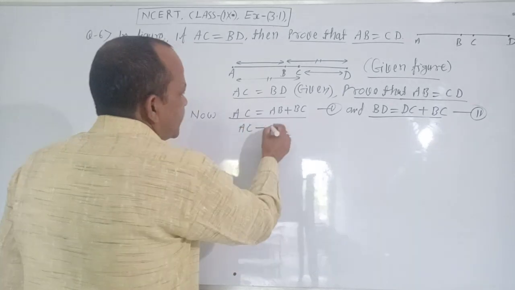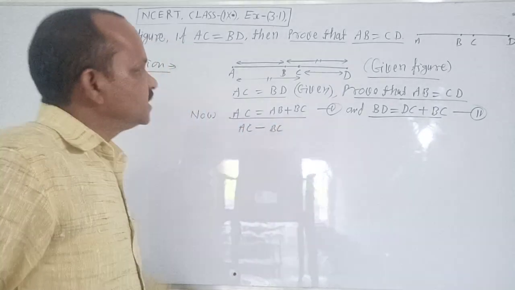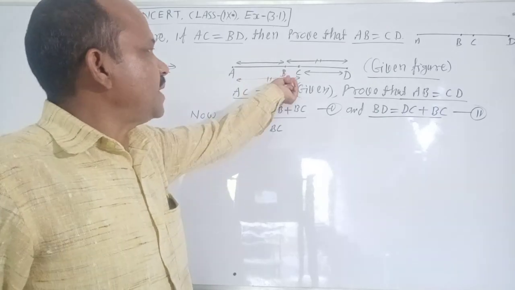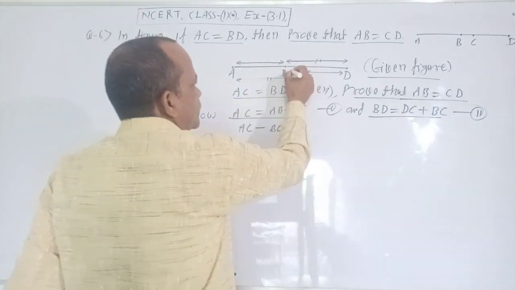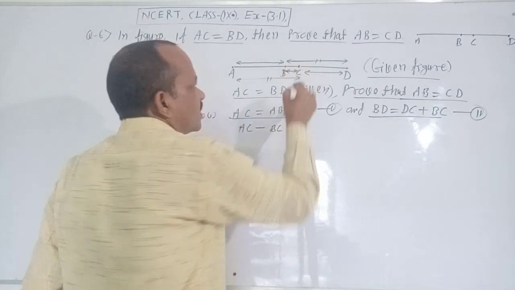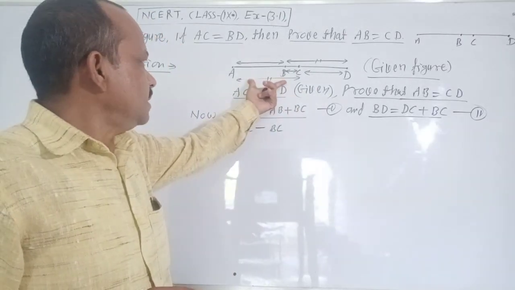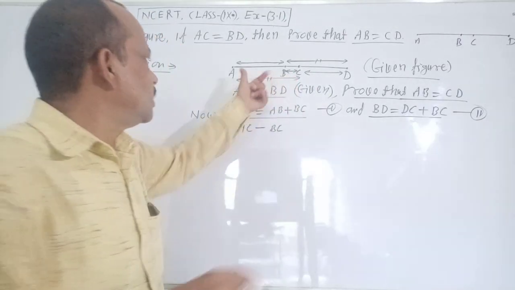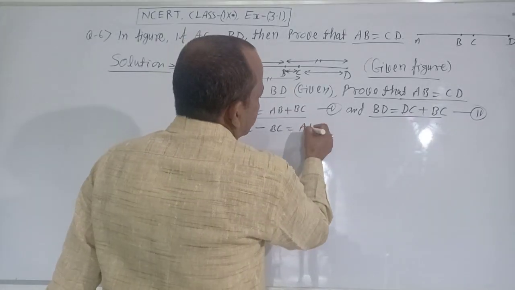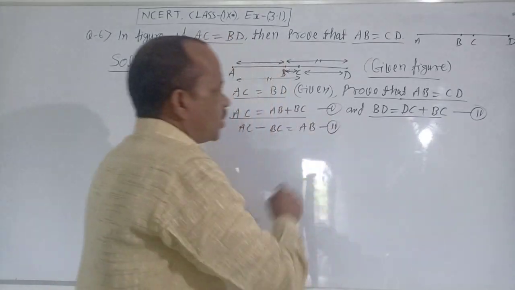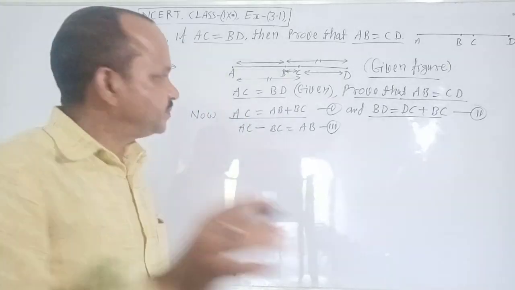AC minus BC. It is clear? AC minus BC equal to AB. Third point. Clear?